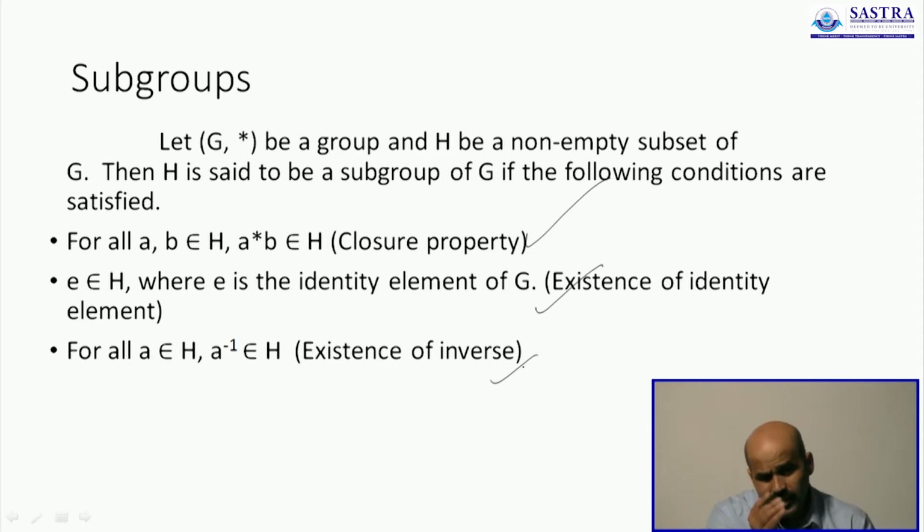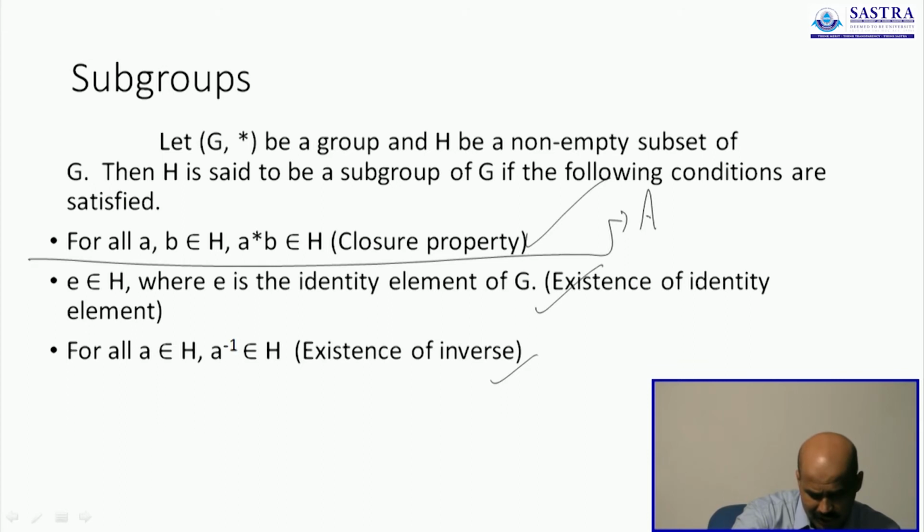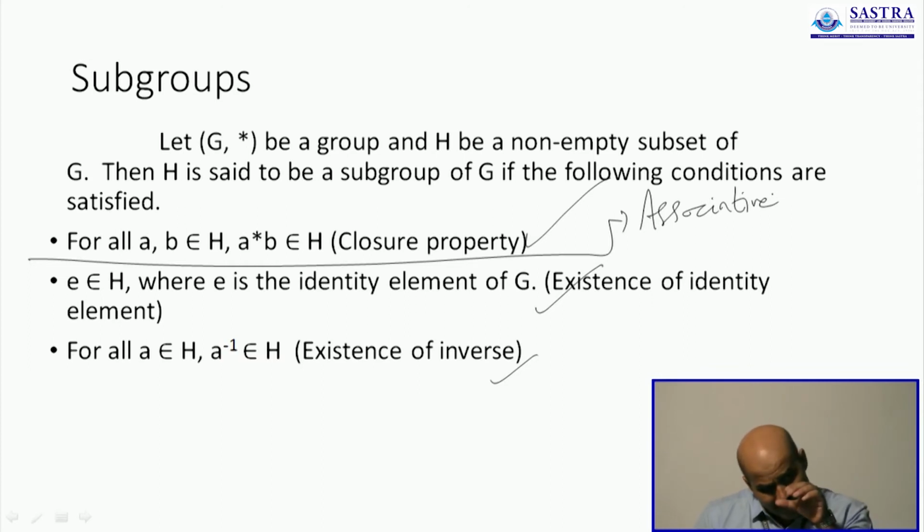Now if you watch carefully, you will see that we have missed one condition down here. We have missed the condition where star needs to be associative. Star will be associative, because star is the same operation you use for G, and since you are only using it for a smaller set, like 1 and minus 1, it will obviously turn out to be associative. You don't have to verify that.